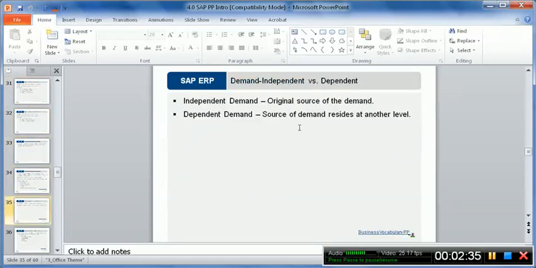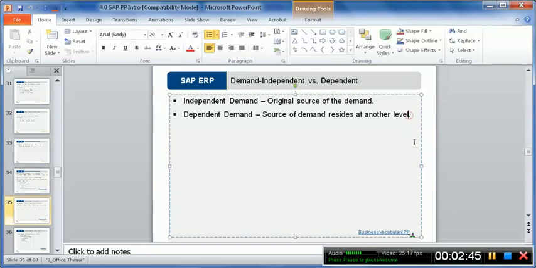Note the difference between independent demand and dependent demand. Independent demand is the original source of the demand, whereas for dependent demand the source of demand resides at another level. How much raw material we need: we don't need raw material for its own sake, we need it for finished goods. So the demand for raw material is dependent demand, whereas the demand for finished goods is normally known as independent demand.